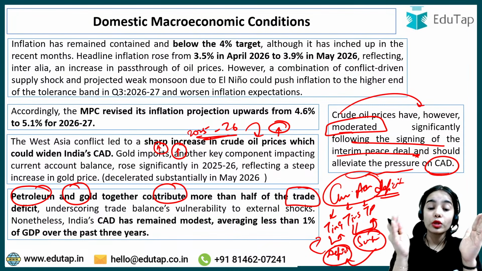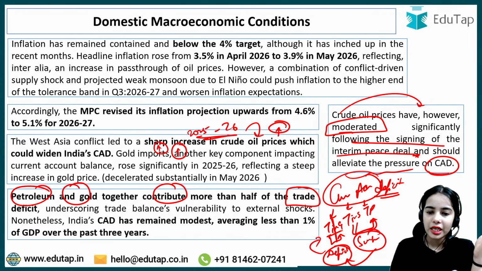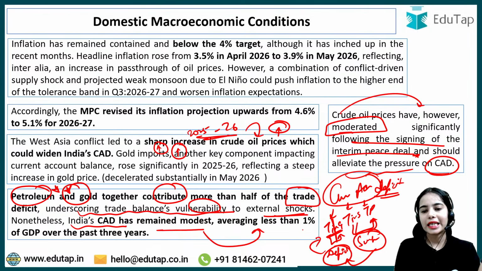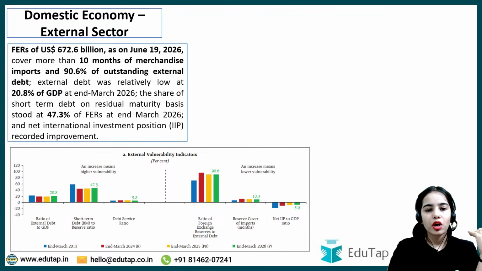Now, you can understand that more than half of the trade deficit is coming from petroleum and gold together, underscoring trade balance vulnerability to external shocks. Nonetheless, India's current account deficit has remained modest, within the range that we can handle, averaging less than 1% of GDP over the past 3 years. Okay, so this is the idea. Now, domestic economy, external sector.